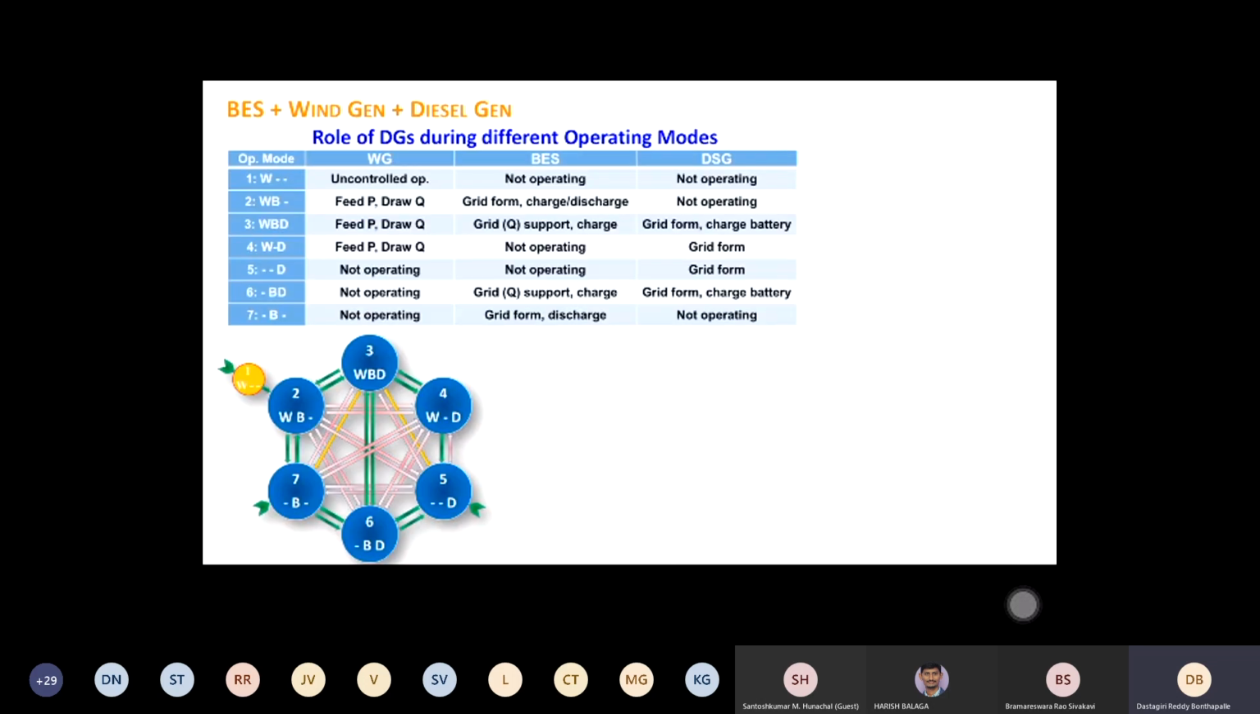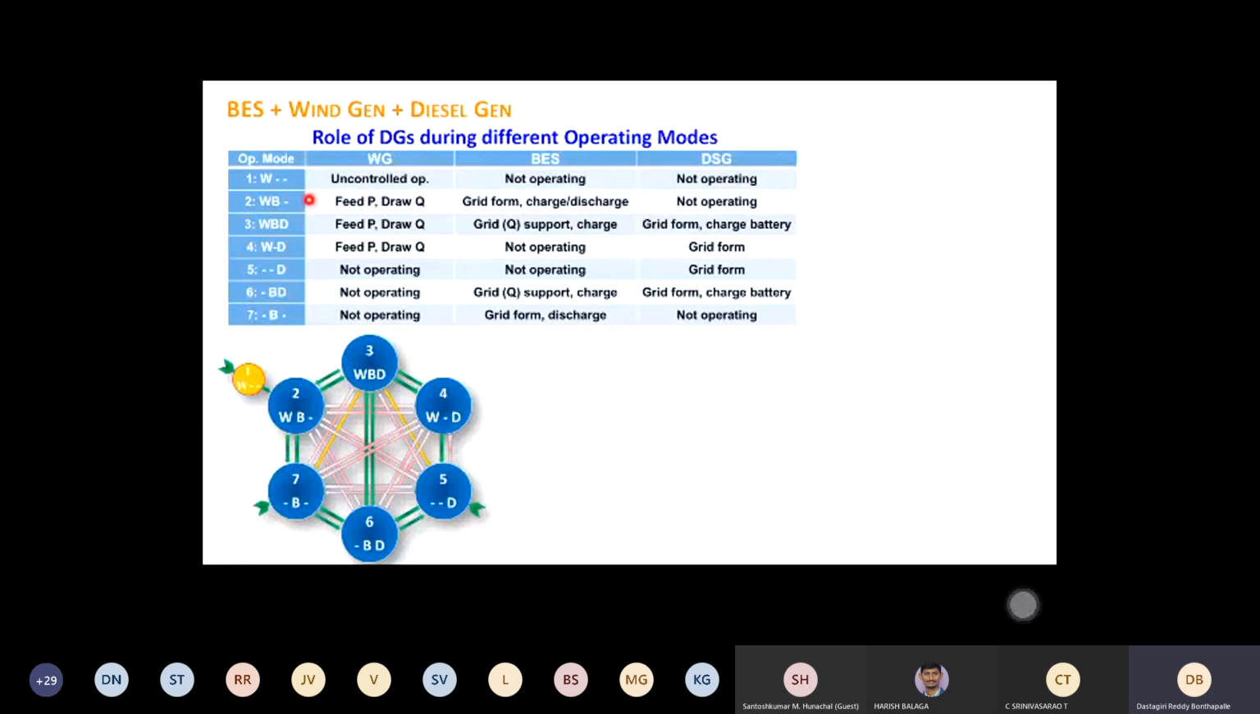And what is the triggering event? I hope you all know what this is. So this table says what W alone is. W alone means the battery is not operating and diesel is not operating, only wind is operating. So that's how this is explained here.